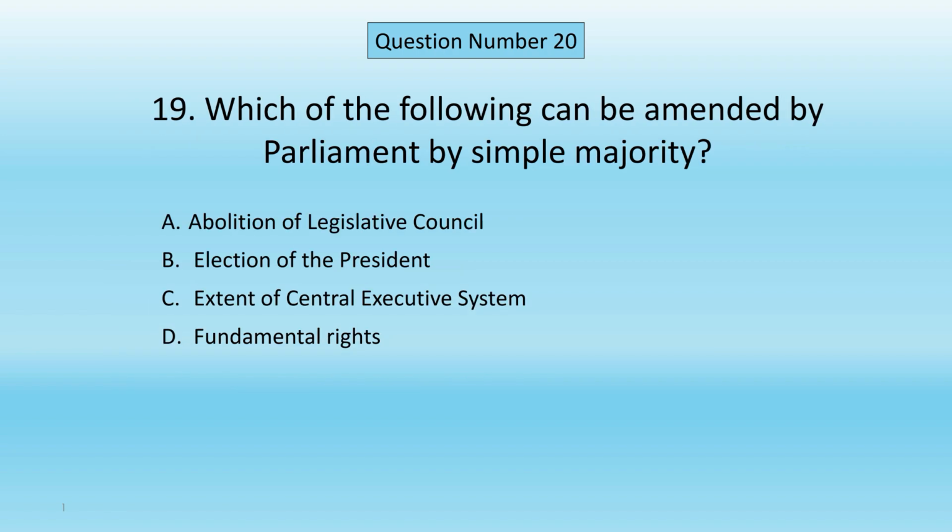Question number 19. Which of the following can be amended by Parliament by simple majority? A. Abolition of Legislative Council. B. Election of the President. C. Extent of Central Executive power. D. Fundamental rights. Correct answer is A. Abolition of Legislative Council.